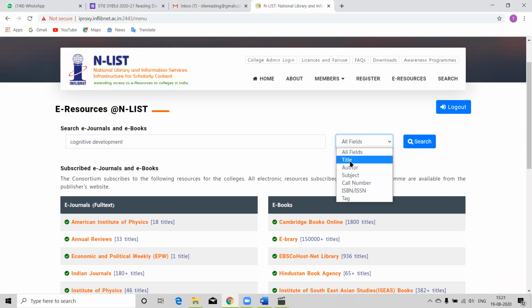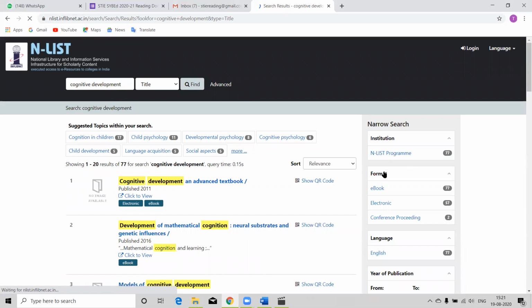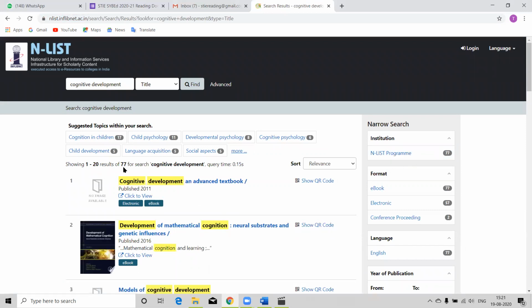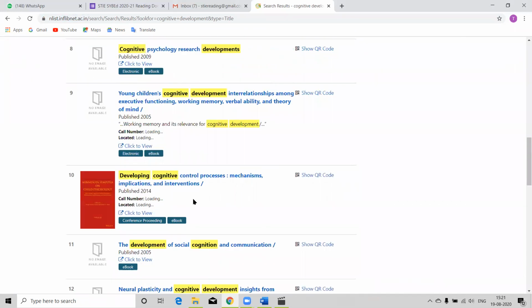I want this keyword in the title, which means those titles will be more particularly about cognitive development. Then I click on search. See, 77 items are retrieved and it is showing 20 items at a time.